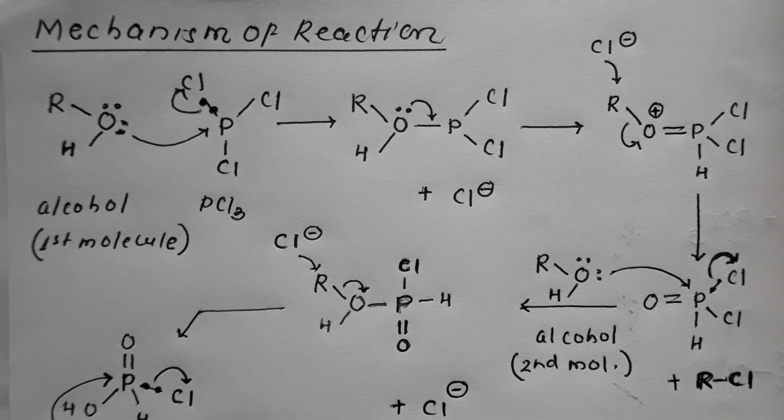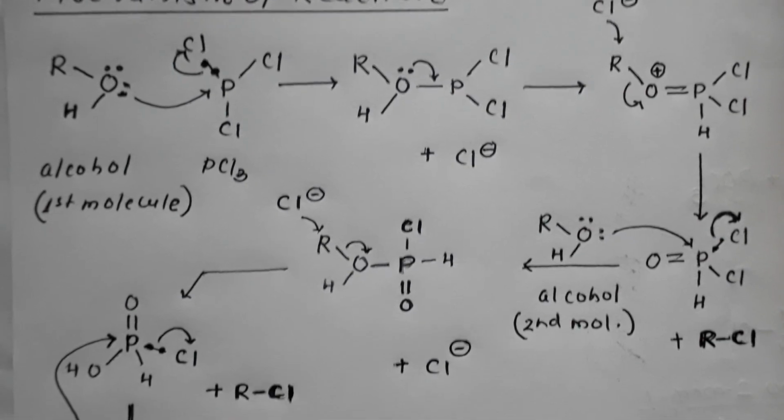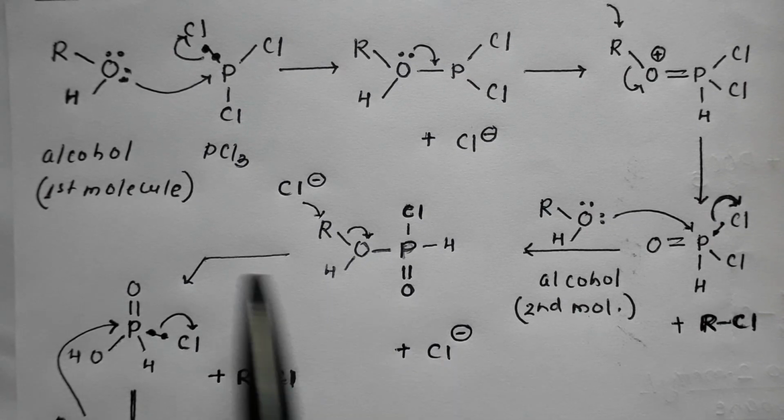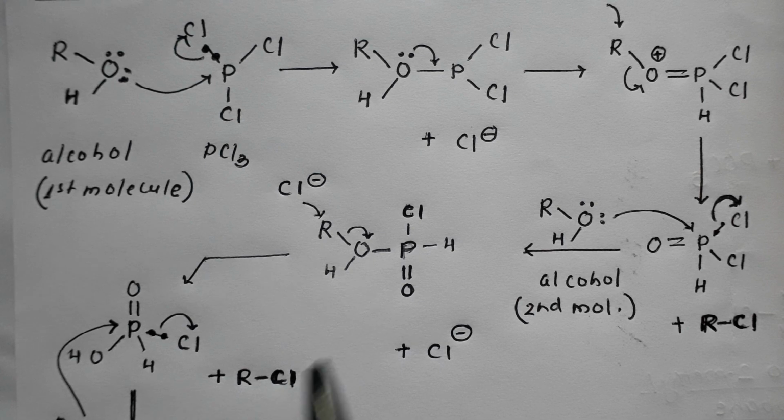The first molecule was formed, now the second molecule is getting formed. So we are getting P double bond O, OH, H and Cl, and along with it a second molecule of RCl.